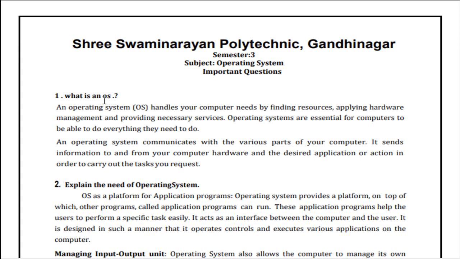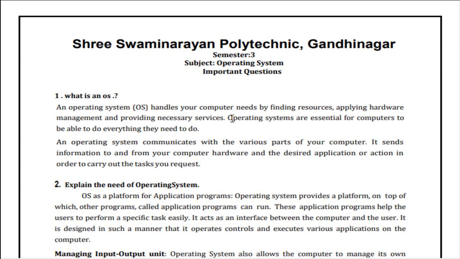So we have already seen in 2 marks, that is the operating system handles your computer needs by finding the resources, applying the hardware management and providing the necessary services. Operating systems are essential for the computers to be able to do everything they need to do. So basically operating system manages the hardware and provides the interface between the application program, or we can say user, and software.